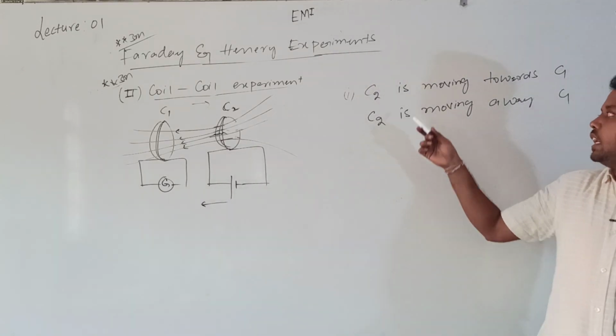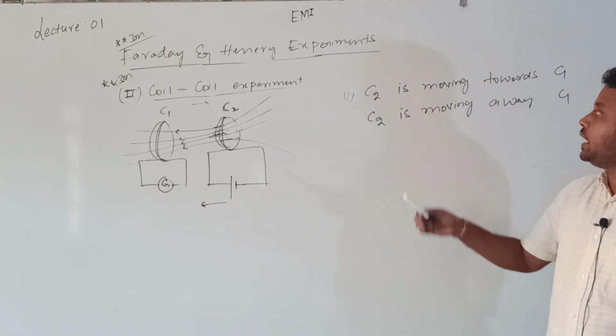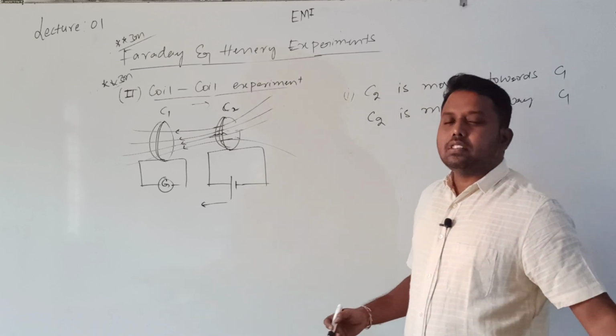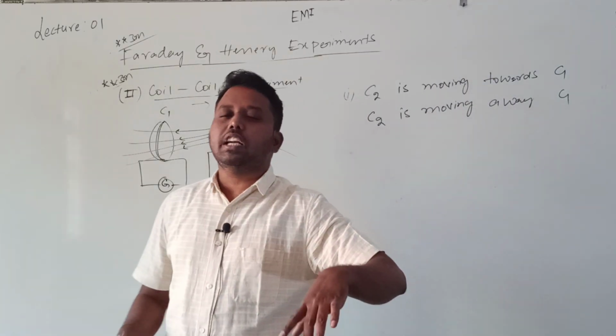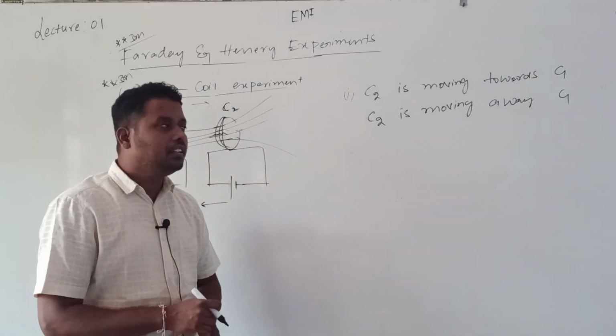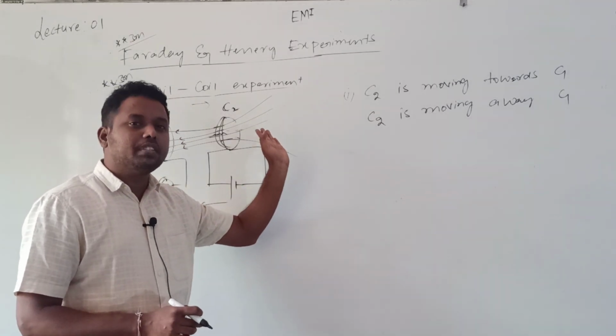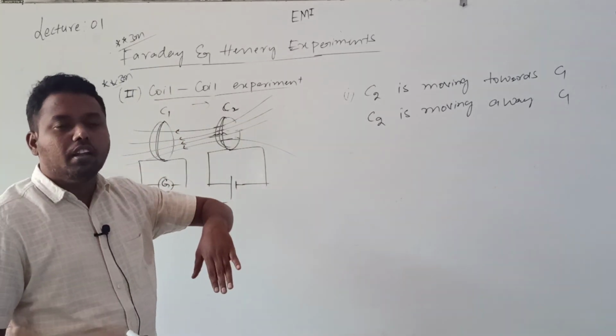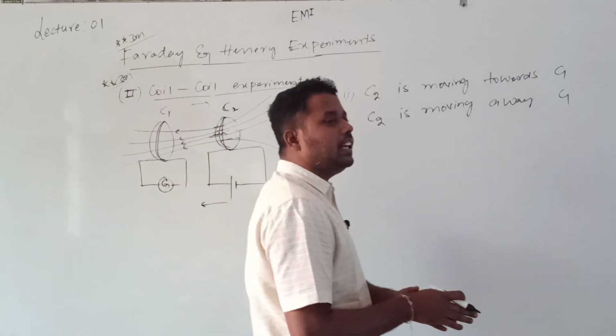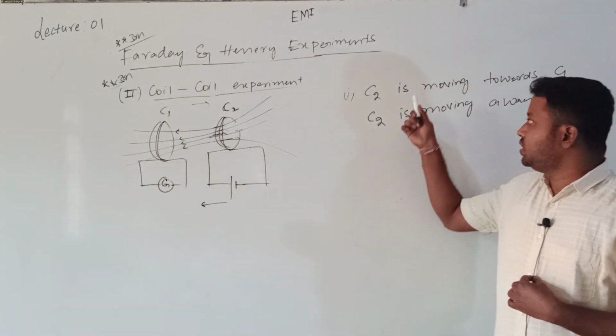In both cases the galvanometer shows deflection, but in opposite directions. When C2 moves towards C1, if the deflection is, for example, clockwise, then when C2 moves away from C1, the deflection is opposite. The opposite deflection indicates that the current is in the opposite direction.